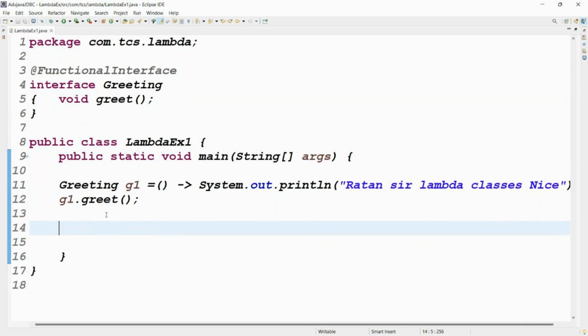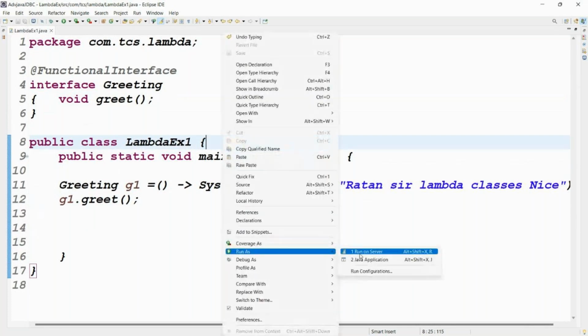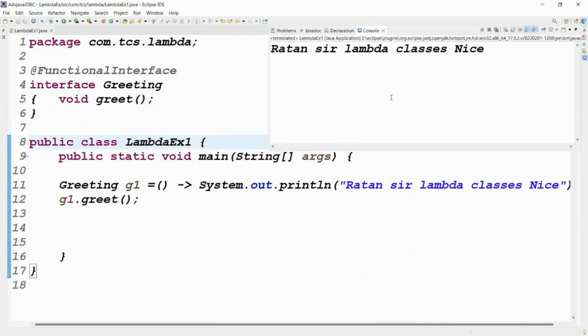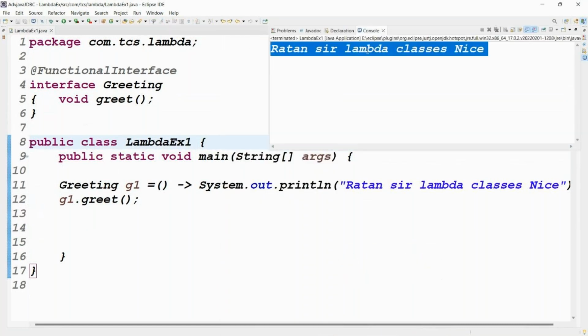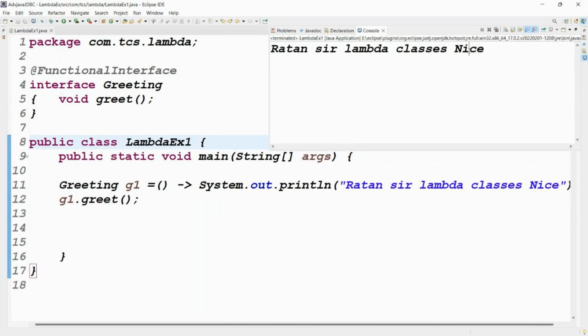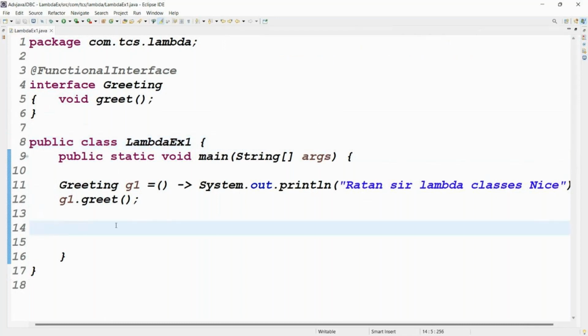Then we need to run the code. Right click on the project, Run as Java application. Just click on Java application. You get the output: Ratan's classes, Ratan's lambda classes. Nice. You get the point, right? Yes, very good.